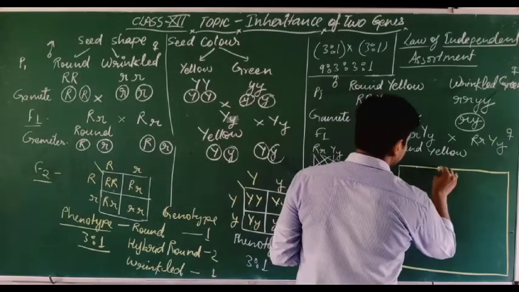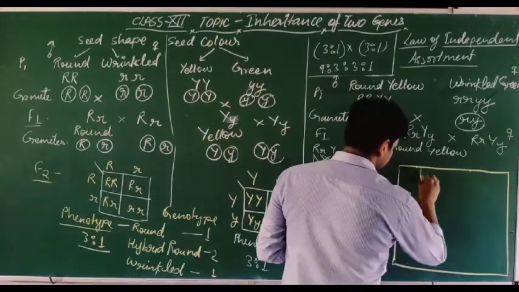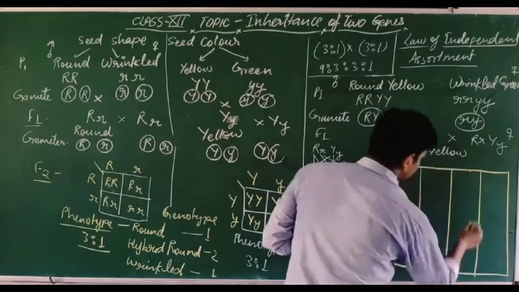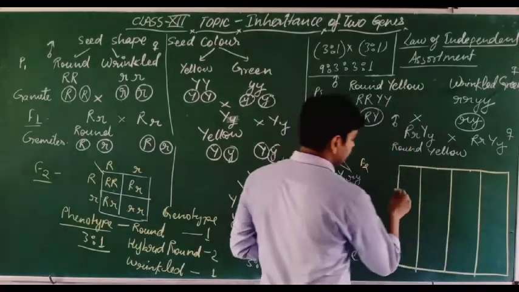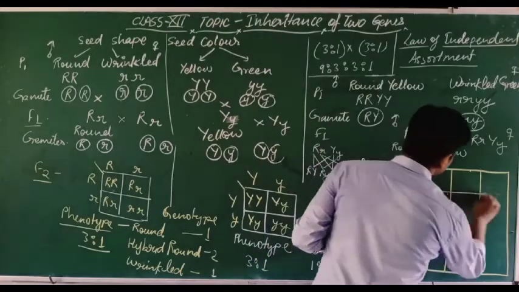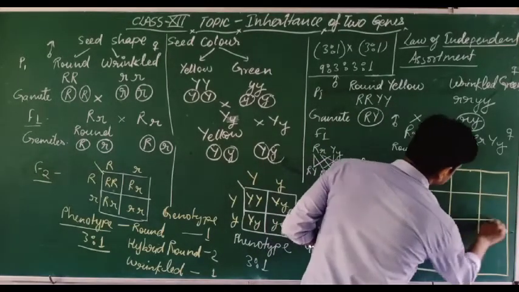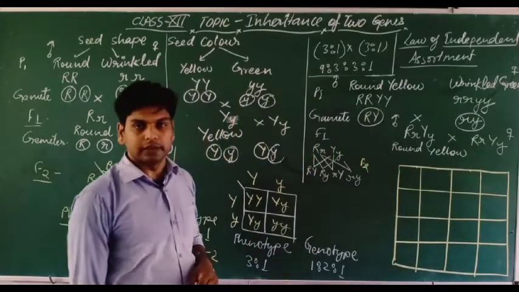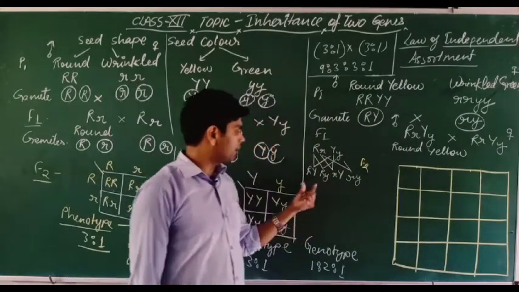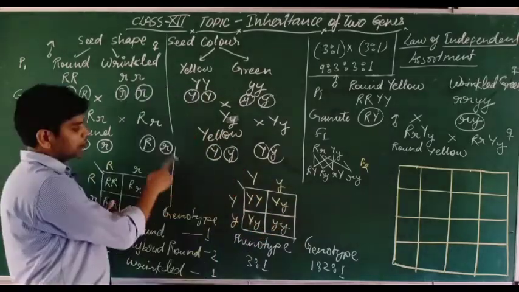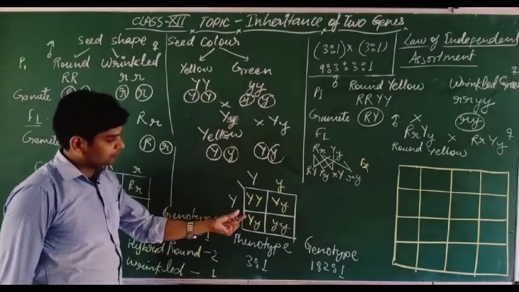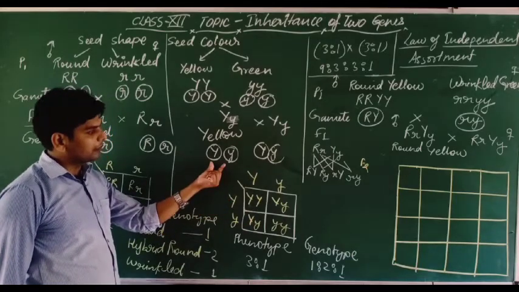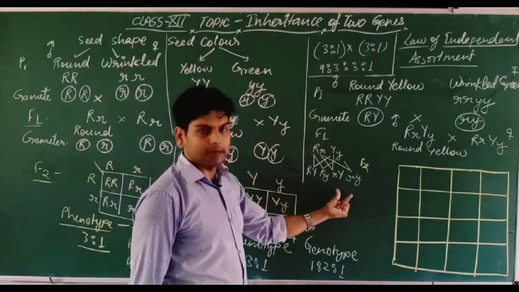So here first, second, and third. So we have four columns and four rows, taken according to the number of gametes. Because in a monohybrid cross we have two rows, two columns, because two gametes are present in one parent. Here in one parent four gametes are found.